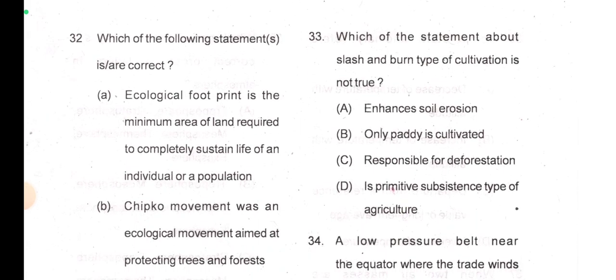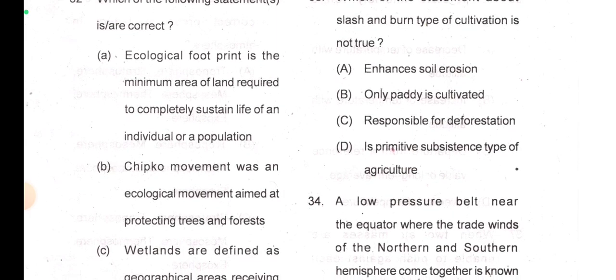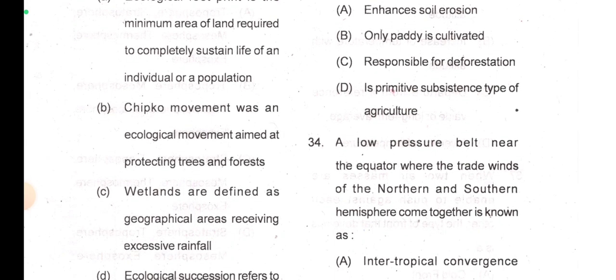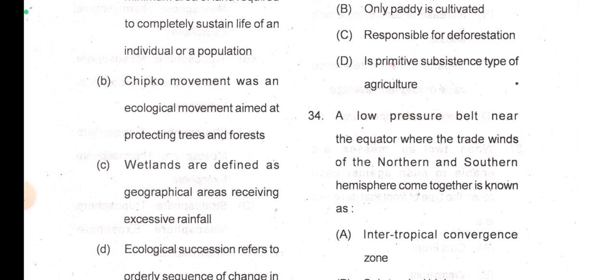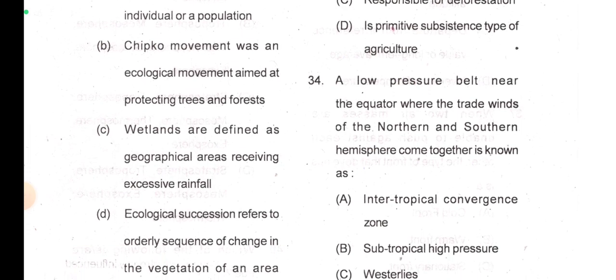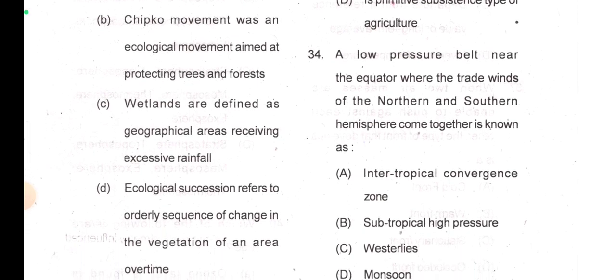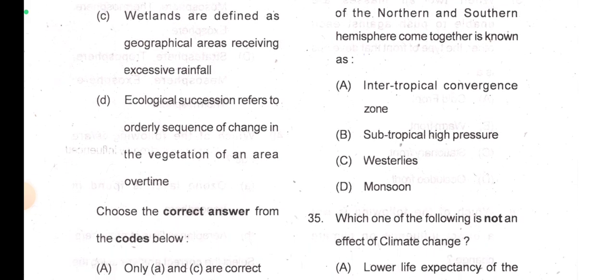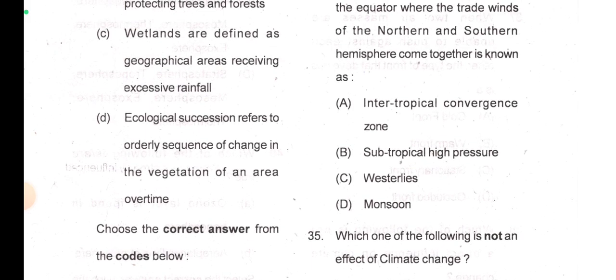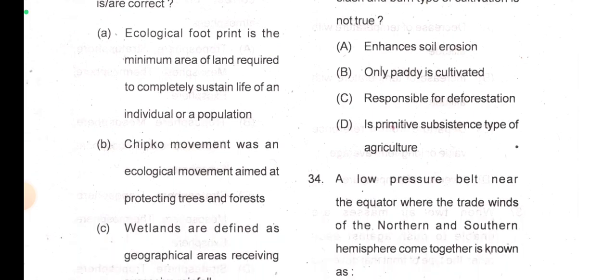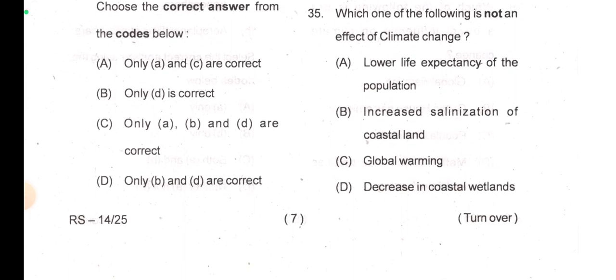Then which of the following statements is or are correct? Ecological footprint is the minimum area of land required to completely sustain life of an individual or a population. Yes. Chipko movement was an ecological movement aimed at protecting trees and forest. True. Wetlands are defined as geographical areas receiving excessive rainfall. No, not true. Ecological succession refers to orderly sequence of change in the vegetation of an area over time. So I think options A, B and D are correct. Is there any option like that? Yeah, there is only A, B and D are correct.